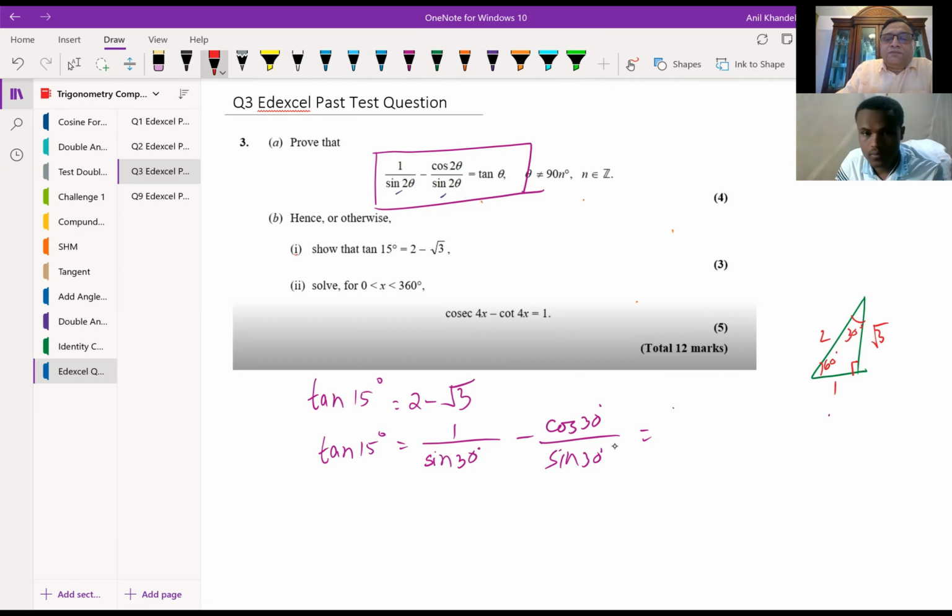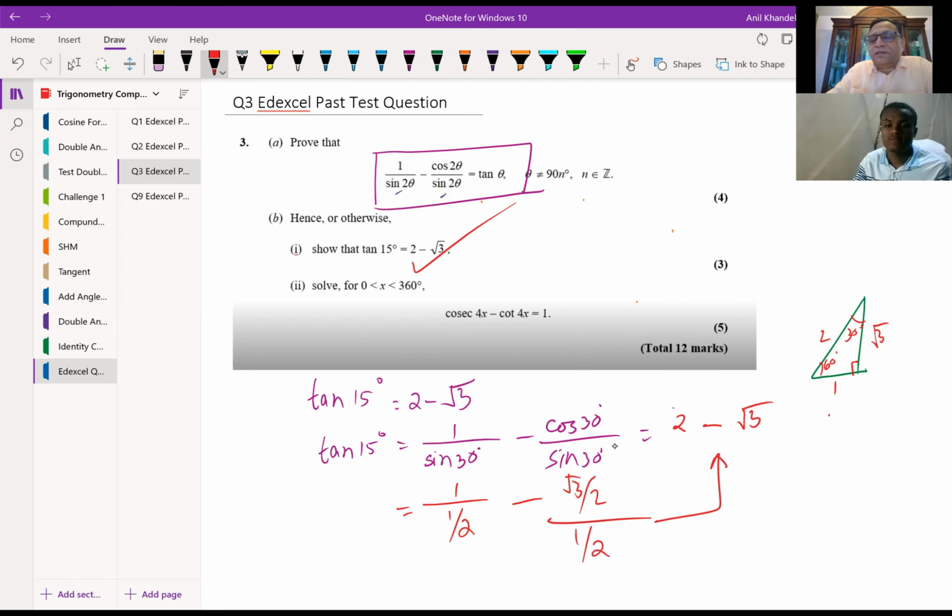Right. So we have 1 over sine theta. Sine theta value is what? Sine 30 degrees is half. So it will be 2, right? Minus cos theta over sine theta, which is cotangent theta, for 30 degrees. So it will be square root 3, right? We get our answer. Does it make sense? If you want, you could write it like this: 1 over half minus cos of 30, which is square root 3 over 2, over sine of 30, which is 1 over 2, correct? And then you can go to this step. Is that clear to you?